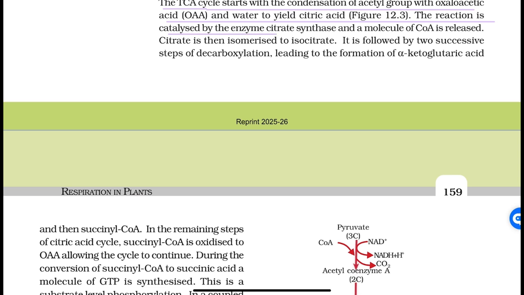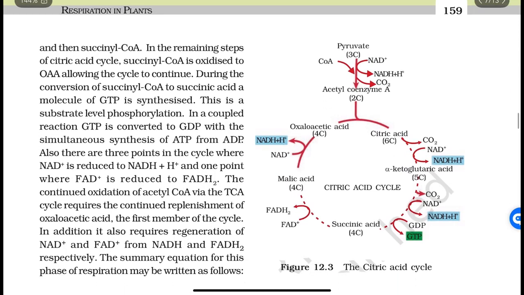The reaction is catalyzed by the enzyme citrate synthase, and a molecule of coenzyme A is released. Citrate is then isomerized to isocitrate. It is followed by two successive steps of decarboxylation, leading to formation of alpha ketoglutaric acid,